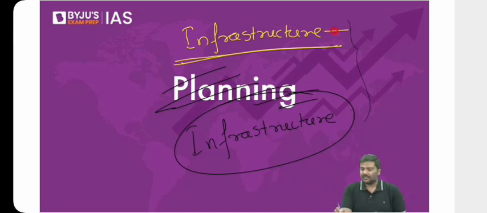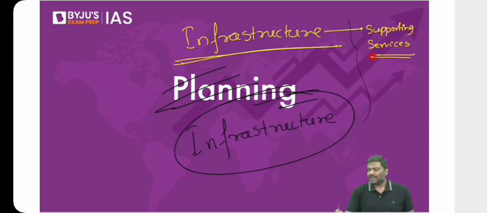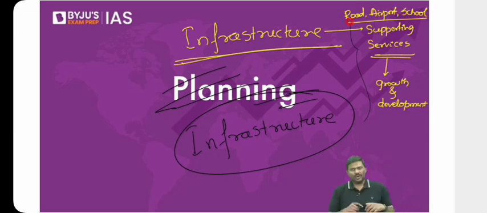Infrastructure will basically provide supporting services. I'm pretty sure I've told you this definition earlier. Please learn it by heart. It will provide supporting services. Supporting services for what? Supporting services for growth and development. For example, road infrastructure, airport infrastructure, school infrastructure, hospital is an infrastructure. So what is the role of infrastructure? Infrastructure will provide supporting services either for the growth or development.